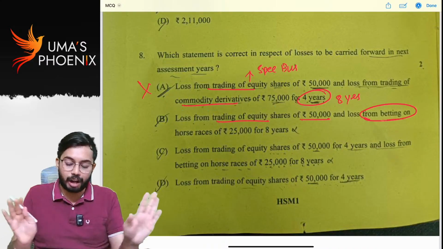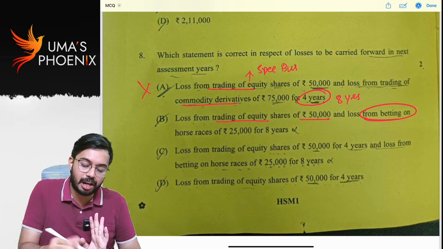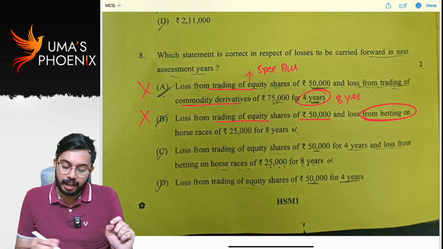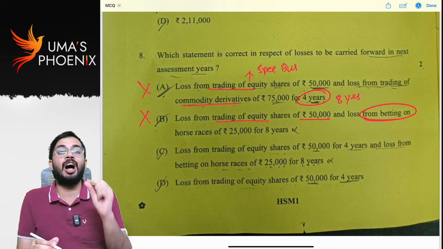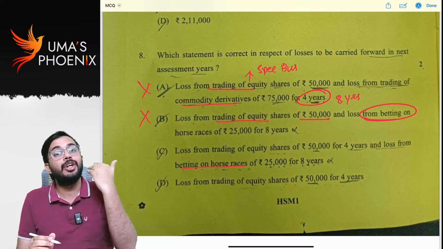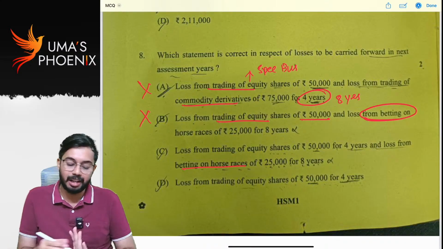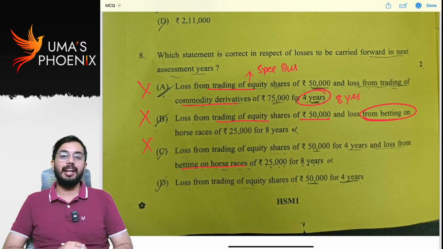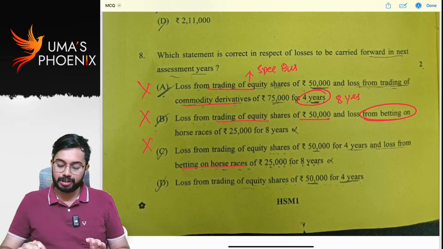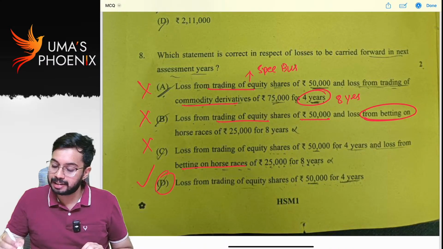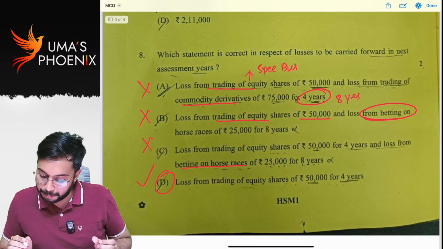You cannot set off. You cannot carry forward. This answer also wrong. Here also betting on horse races. Loss from horse races you cannot carry forward because that is dead loss. This is also not correct. So the ultimate correct answer is D. So these are all MCQs. Now let us start decoding the question paper.